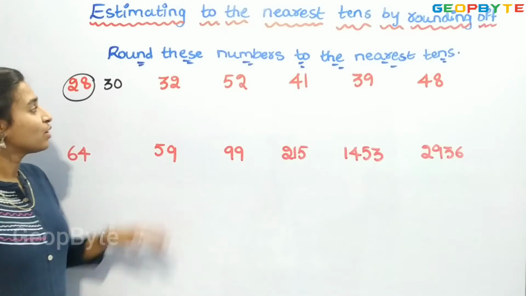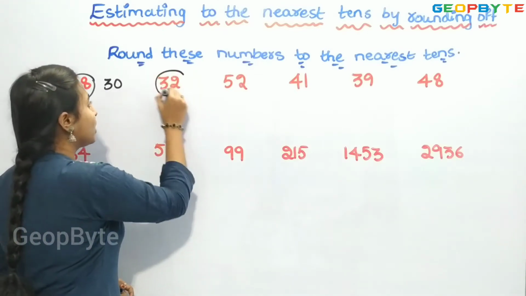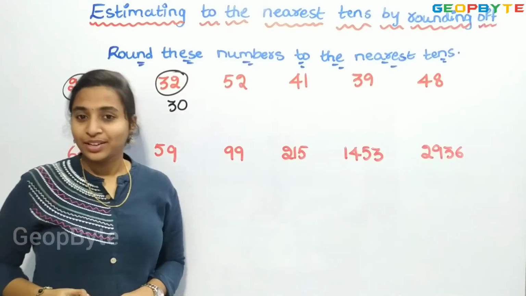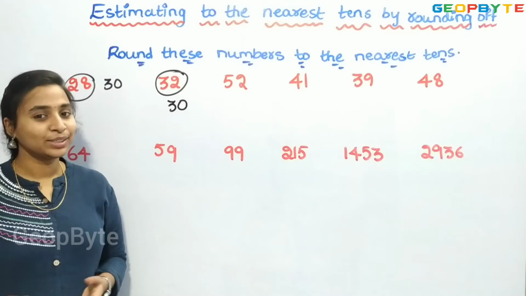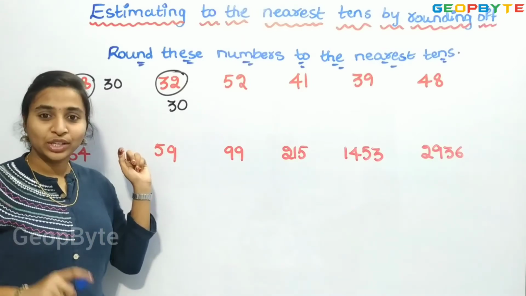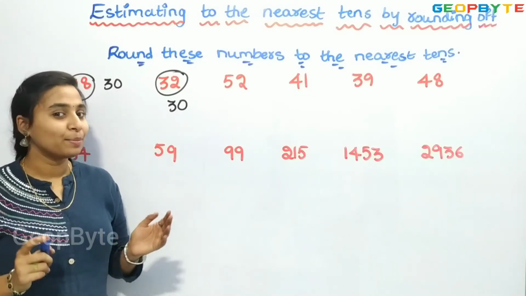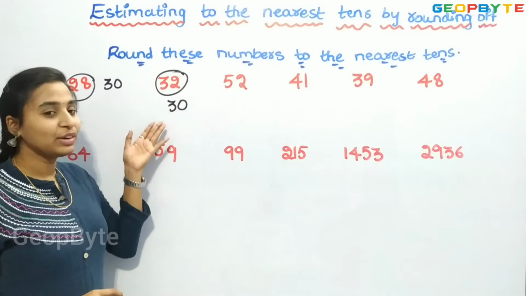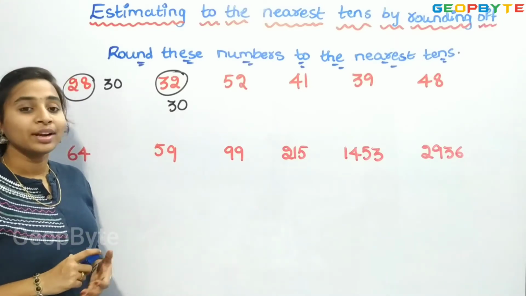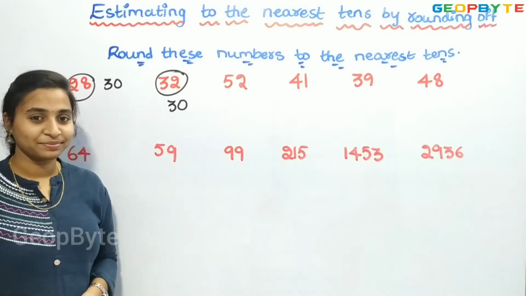Now let us see for 32. For 32 also, we can round off to 30. The difference between 32 and 30 is 2. We can't round off to 40 because 40 minus 32 is 8. It is a bigger number than the difference between the other two numbers. So, the rounded number for 32 is 30.